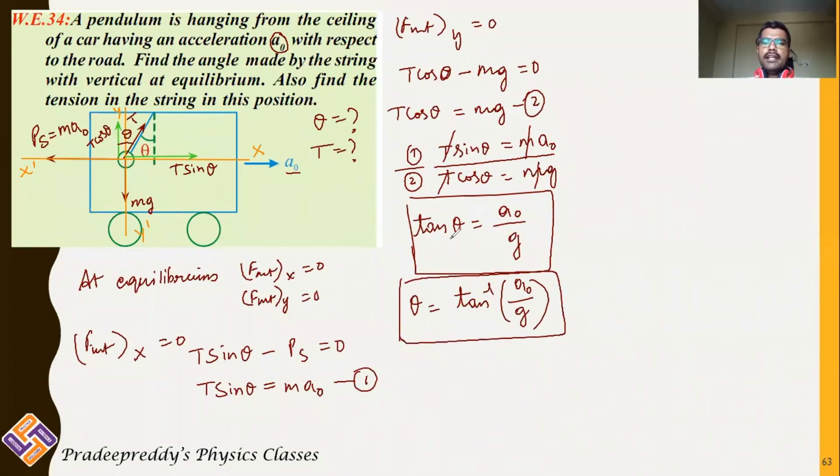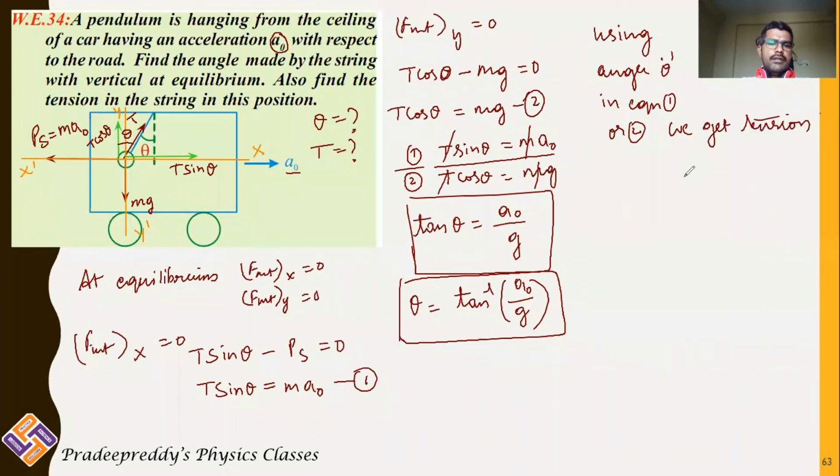Now, after calculating theta, substitute it in either equation 1 or equation 2, and we get the tension. Let me consider equation 1.